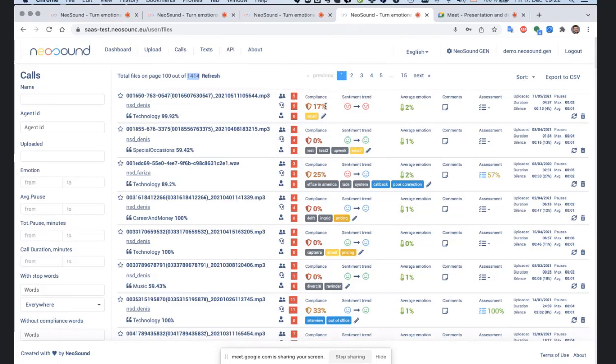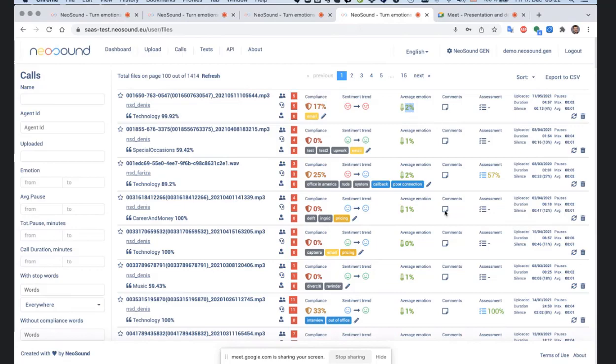Also, we have compliance rates, so we can sort and filter by compliance. Compliance means what is allowed, what is not allowed to be said, what is missed in the conversation. Also, we see sentiment trends. So a call started negatively, ended negatively, while some other calls started negatively but ended neutrally, which is better. And emotions. This is something that makes NeoSound different from competitors. The majority of quality management products do not have emotional analytics. It is a little bit more complex. It's not really a standard feature.